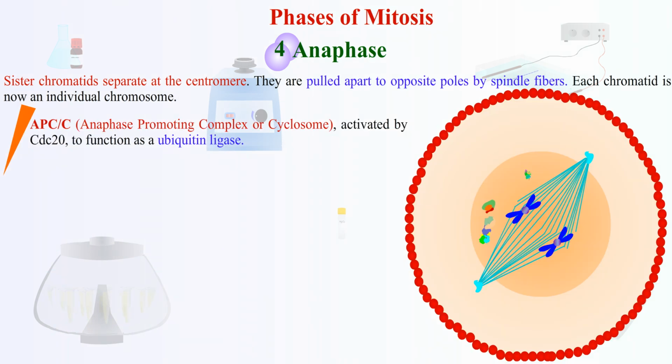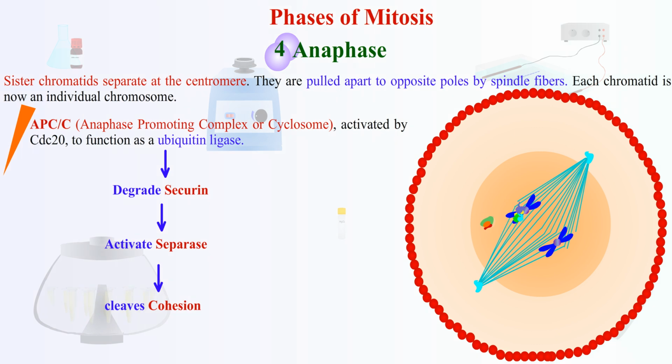This allows the anaphase promoting complex or cyclosome, activated by CDC20, to function as a ubiquitin ligase, and helps degrade securin. Securin normally inhibits the protease named separase. Once securin is degraded, separase becomes active. Separase cleaves cohesin, mainly the SCC1/RAD21 subunit, which was holding sister chromatids together. This cleavage triggers the physical separation of sister chromatids.